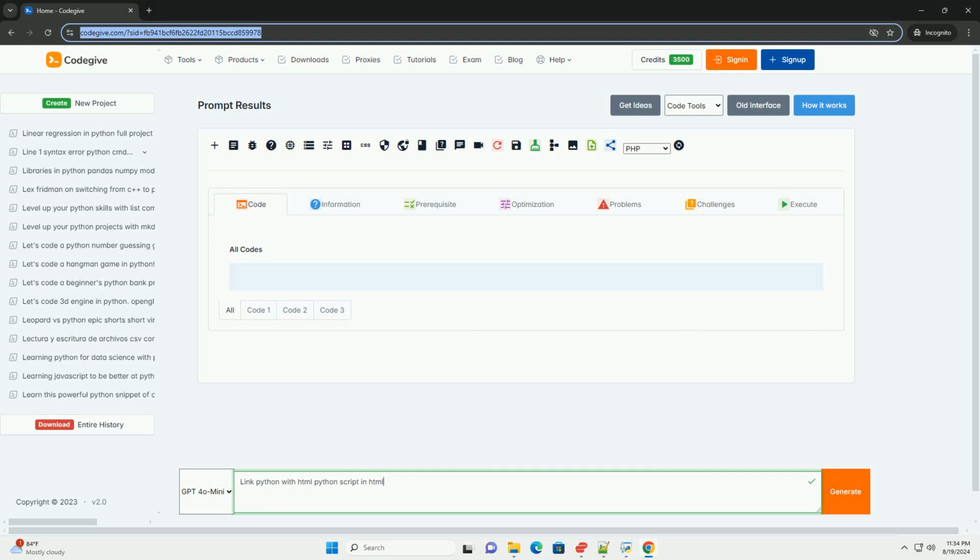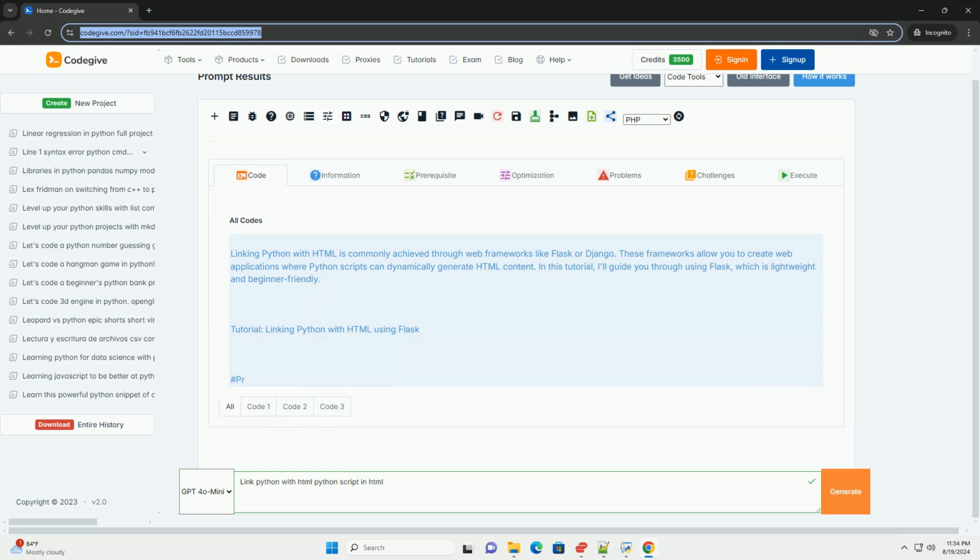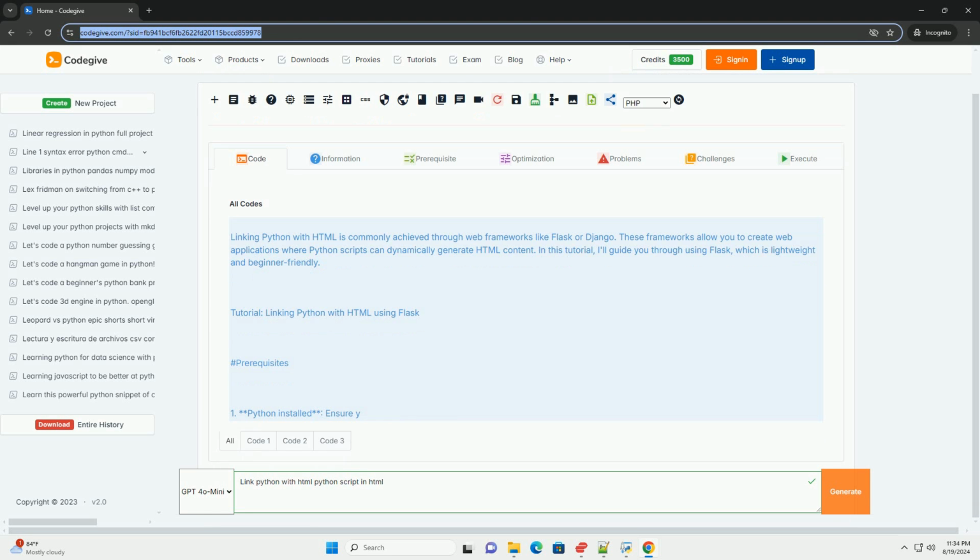Linking Python with HTML is commonly achieved through web frameworks like Flask or Django. These frameworks allow you to create web applications where Python scripts can dynamically generate HTML content. In this tutorial, I'll guide you through using Flask, which is lightweight and beginner-friendly.